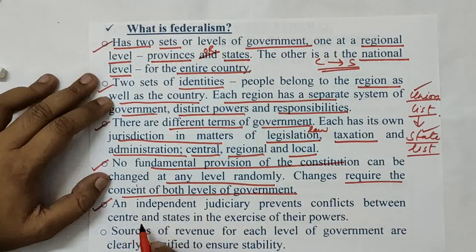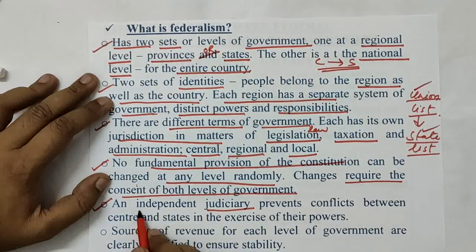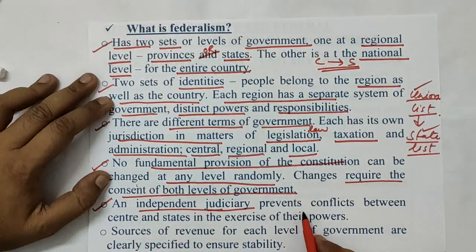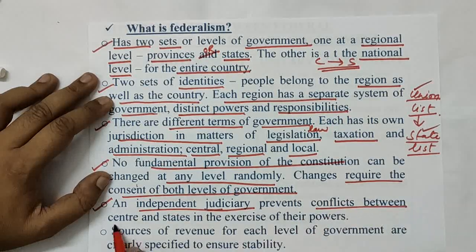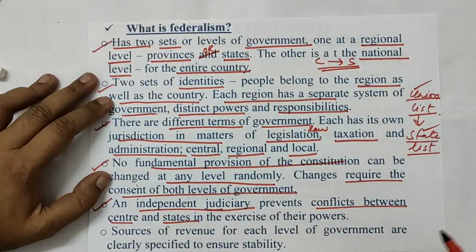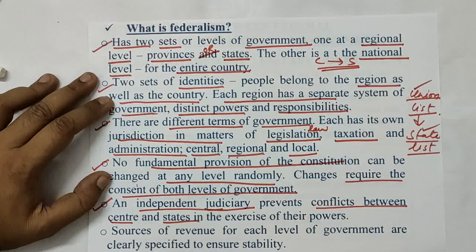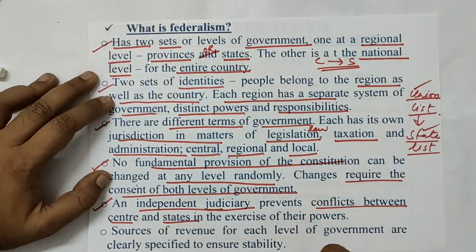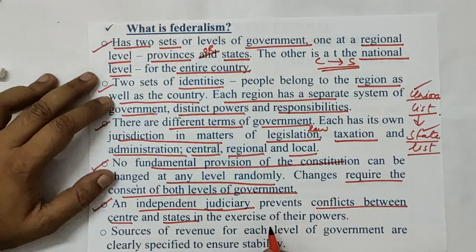Next thing, if we talk about an independent judiciary, that is also very important. An independent judiciary prevents conflicts between the center and the state government. That is very true. We have seen cases between the central government and the state government. There are also cases between two states, and cases between the people and the states. Same with cases between the state and the central government, which can also exist.